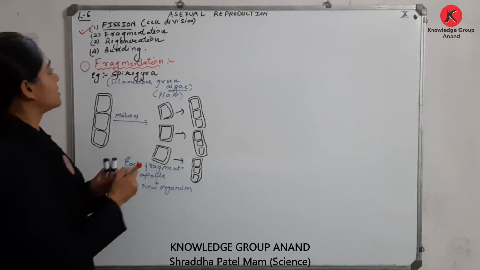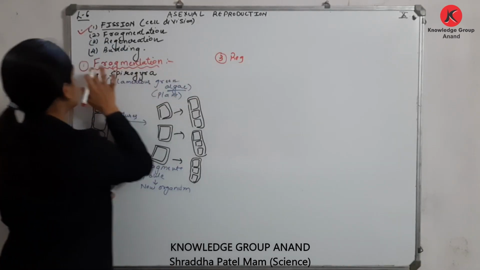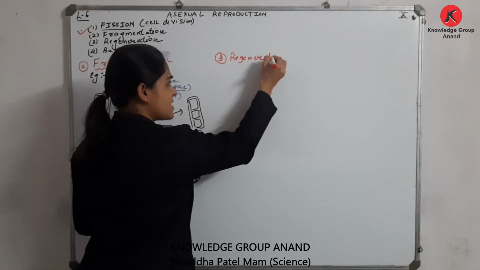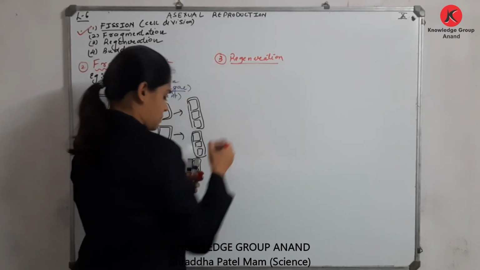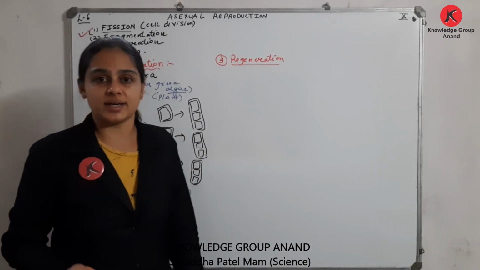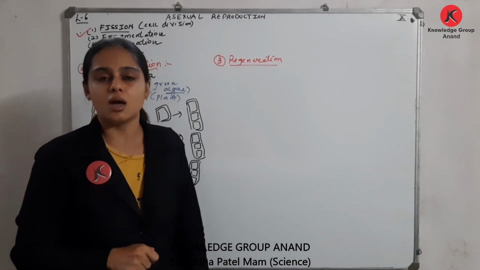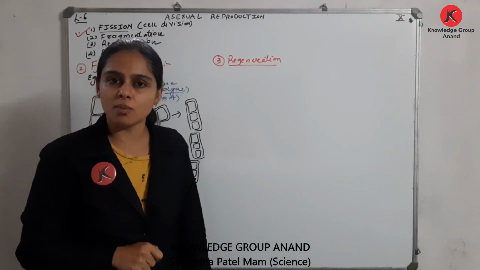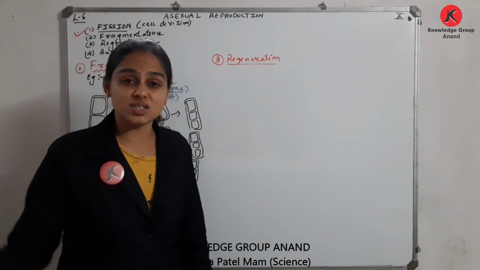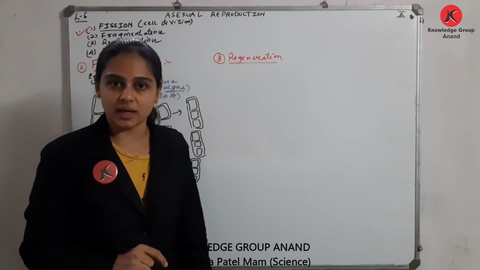Now the third one that we are going to talk about is regeneration. As the name suggests, what does regeneration mean? Once again something is generated, and here we are talking about new individuals. New organisms are regenerated from the parental body.